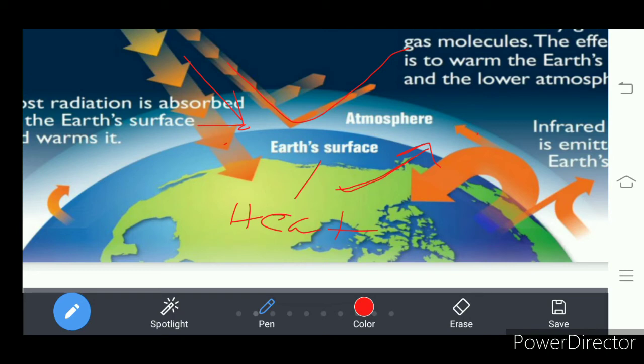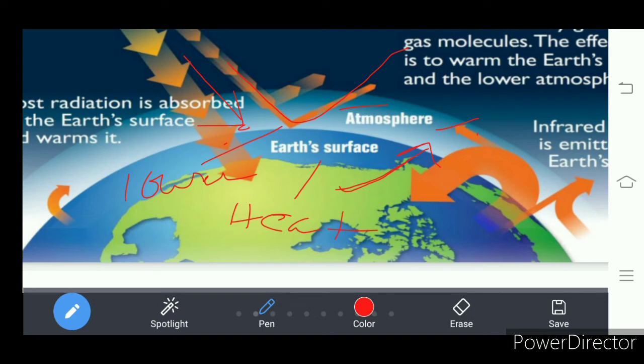So we find high temperatures at the lower layers of the atmosphere and lower temperatures at the higher layers.